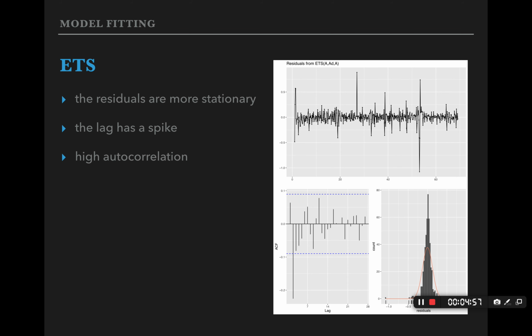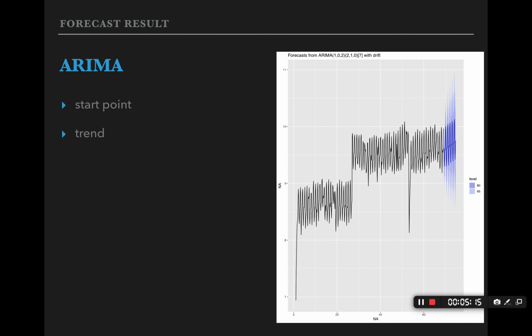And for the ETS model, I will continue to use the log version of the daily visitors. The ETS model automatically chose the model AAA, and I think it performs well, but it still suffers severely from autocorrelation. And now let's look at the forecast results of these two models.